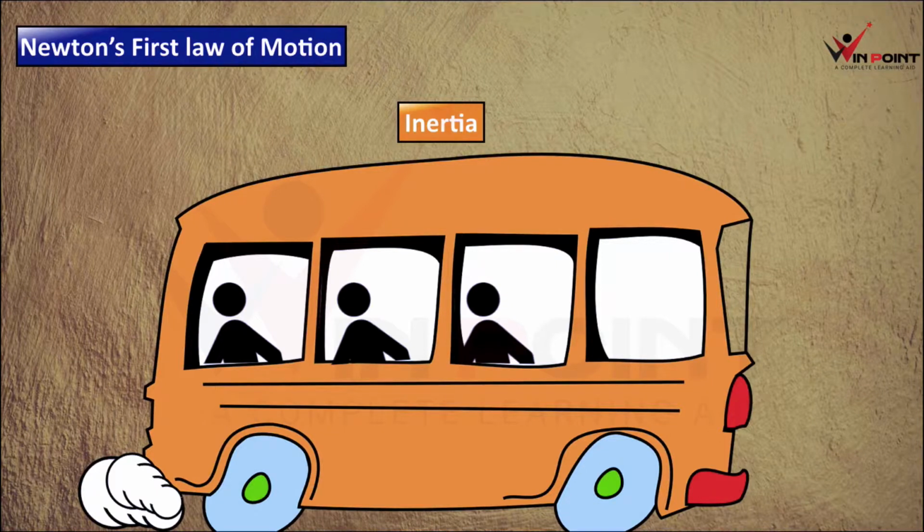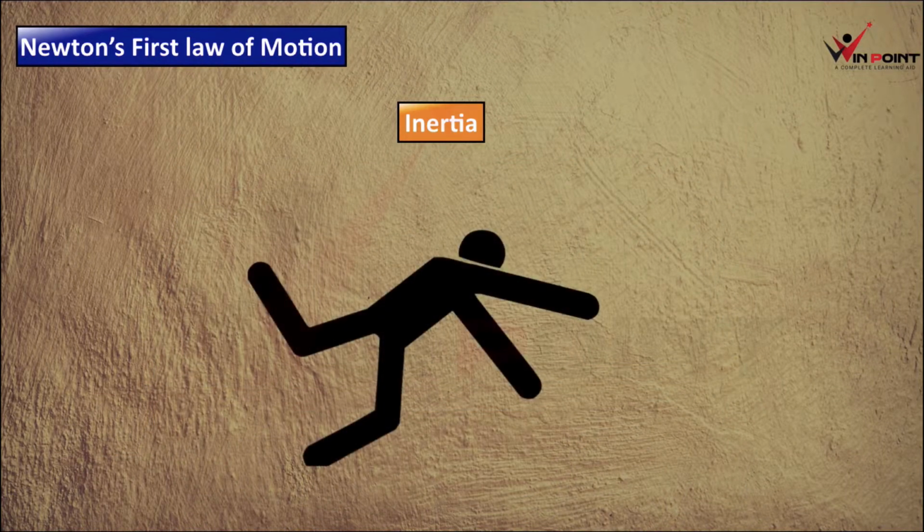Just imagine you are in a bus. You are standing inside the bus. You are not holding anywhere. The bus is moving now. Suddenly the bus is going to stop. What is going to happen now? You will fall forward, right? You will fall forward because of inertia of motion. The bus stopped, but you are not ready to stop. You will fall forward. It is inertia of motion.